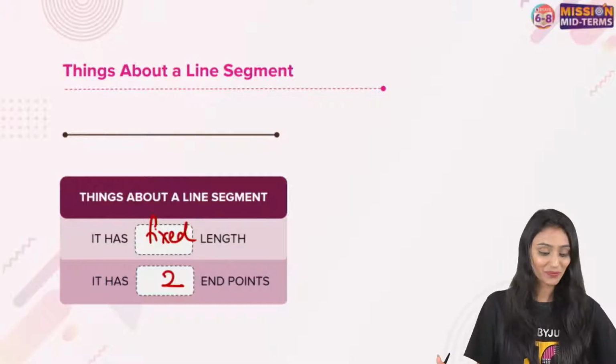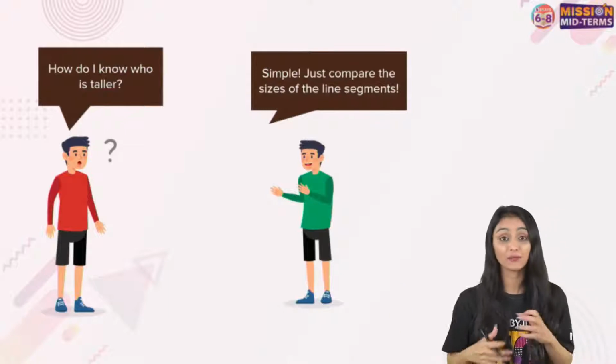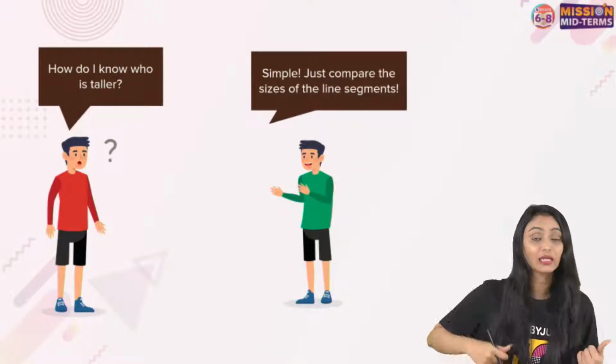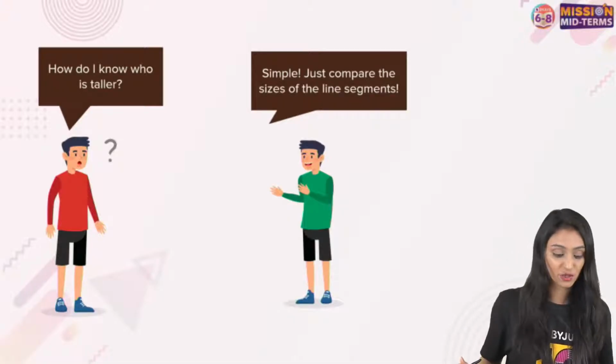All right. So we have understood the properties of a line segment, because I tell you, sometimes students get confused between the line segment and a ray. So there has to be clarity, right? Conceptual clarity has to be there.